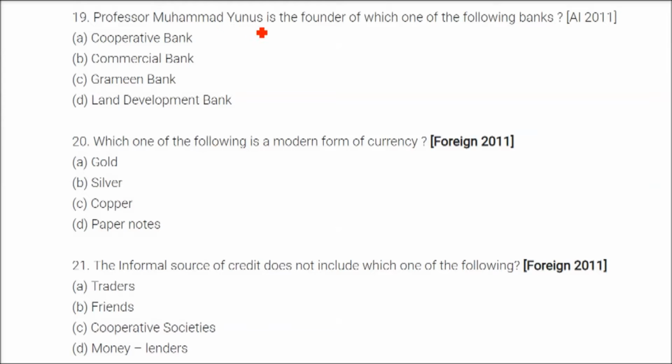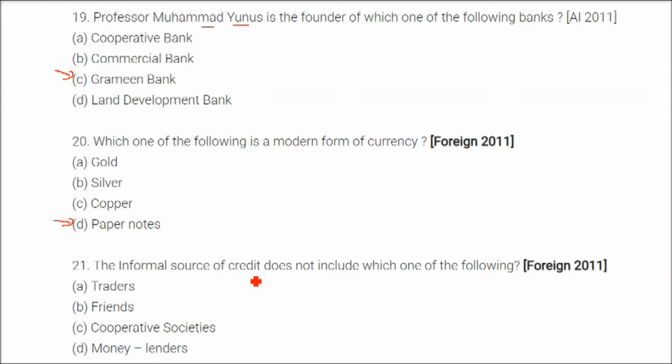Professor Muhammad Yunus is from Bangladesh and he is a Nobel laureate. So Professor Muhammad Yunus is the founder of which one of the following banks? The answer is Grameen Bank in Bangladesh. Which one of the following is a modern form of currency? And it is paper notes.